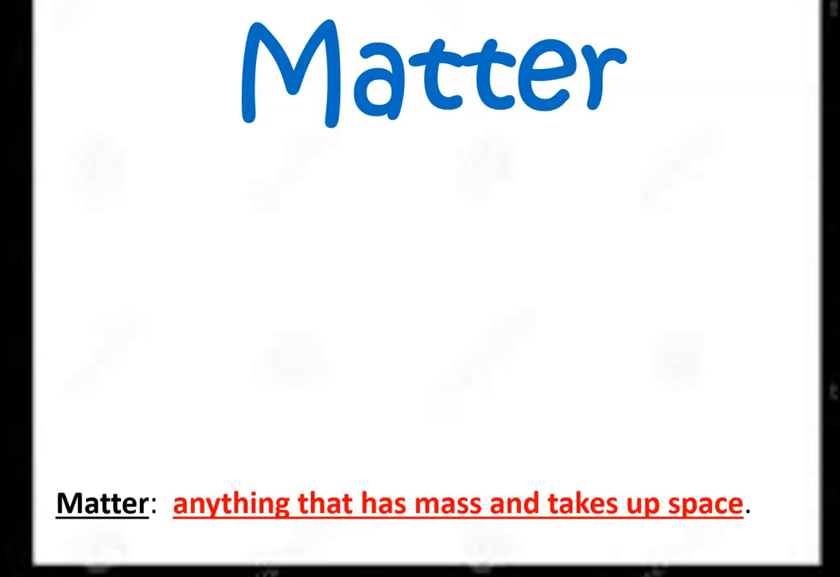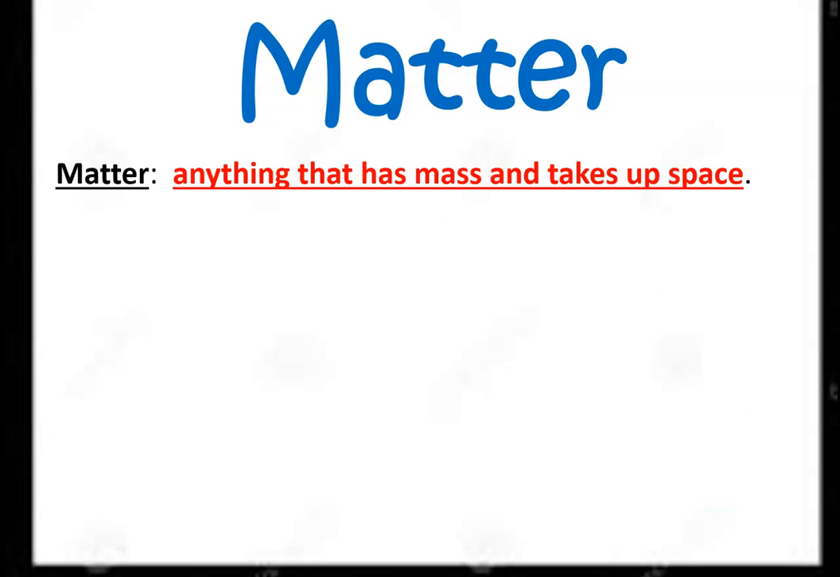Matter: anything that has mass and takes up space. Remember when I told you, mass, what does mass mean? Mass means how heavy an object is, or the weight of an object, any object. And takes up space means how this object occupies space, or how much volume this object takes, for example.